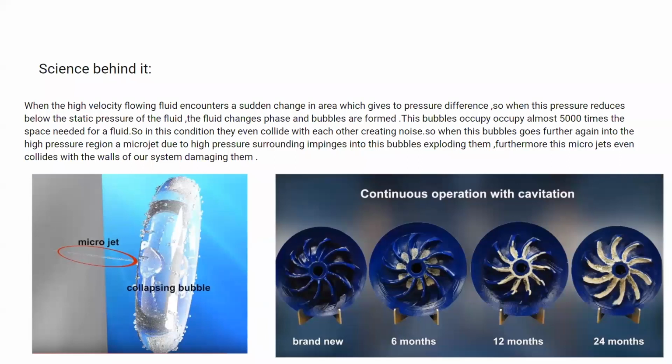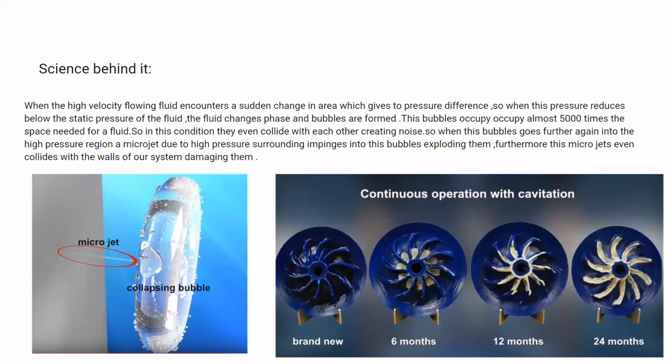Because of the negative pressure formation, the fluid turns into vapor phase. The problem is that the bubbles formed occupy almost 5,000 times the fluid space.